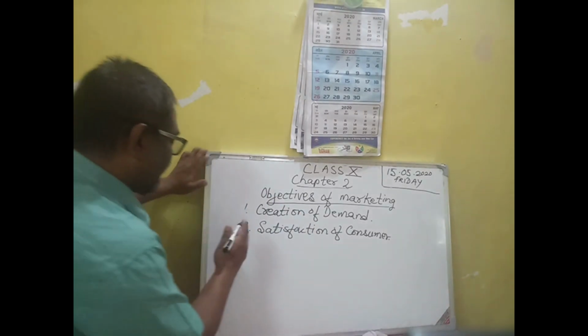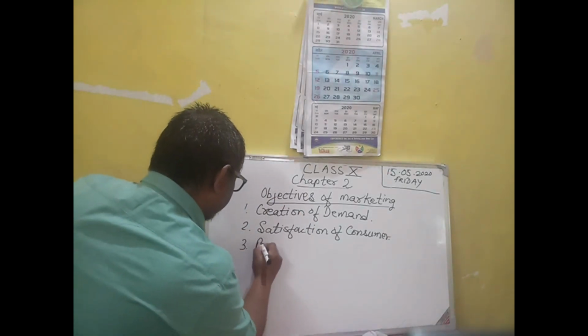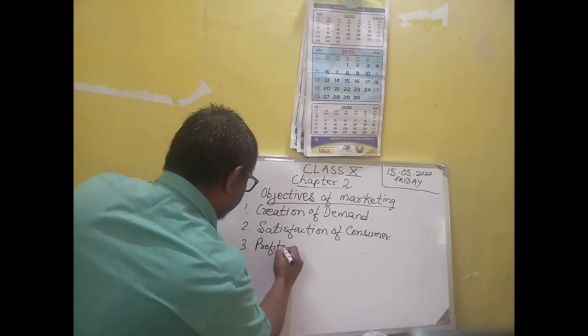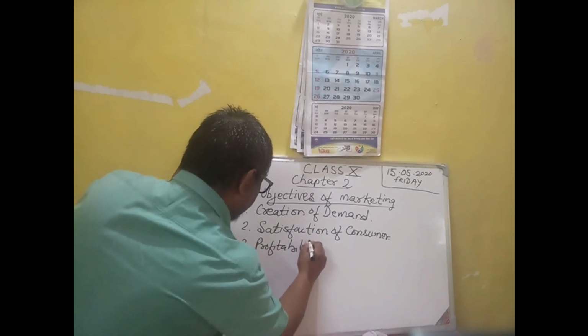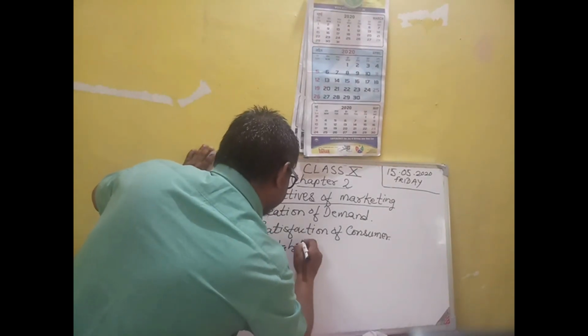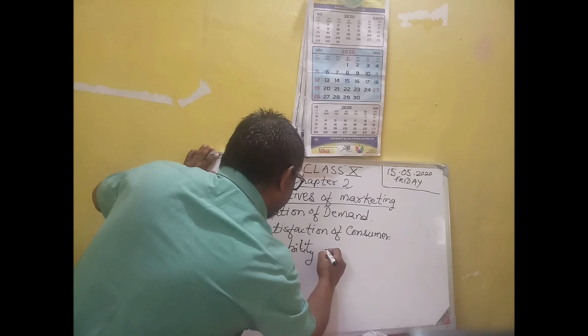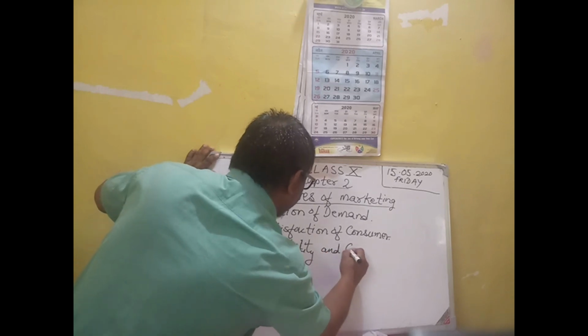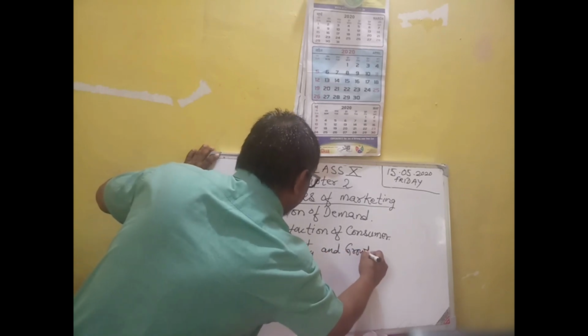Now we can see profitability and growth.